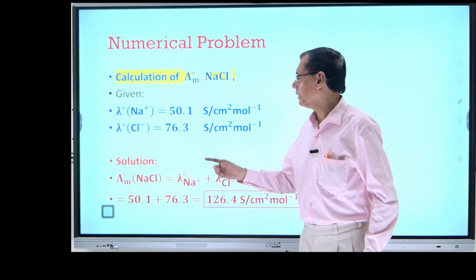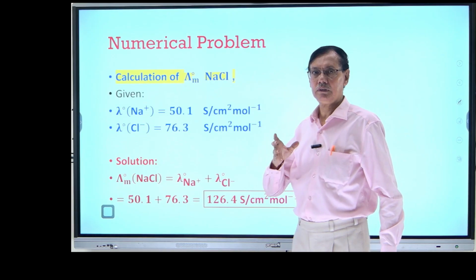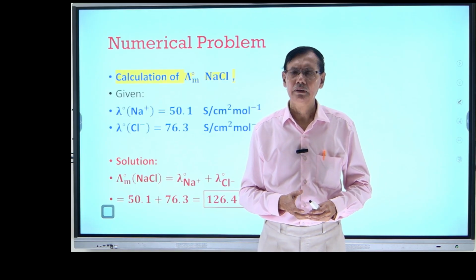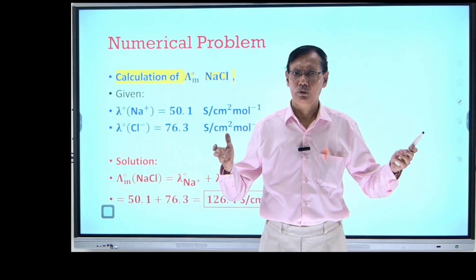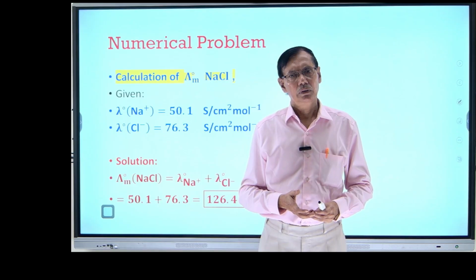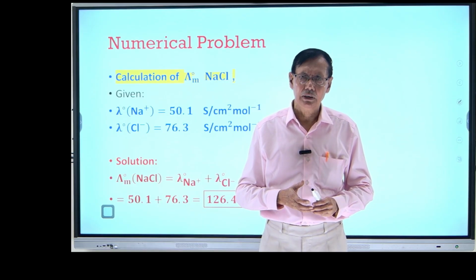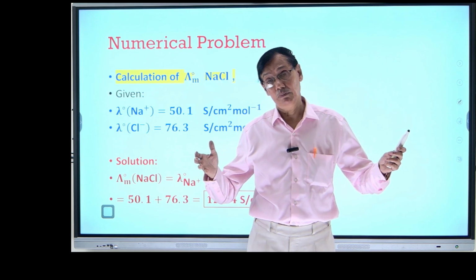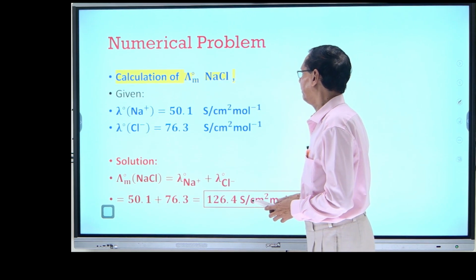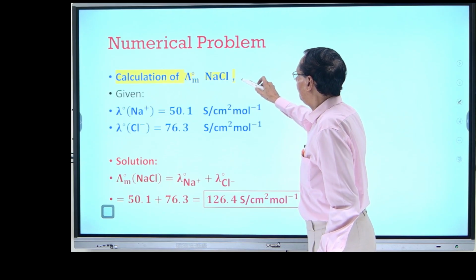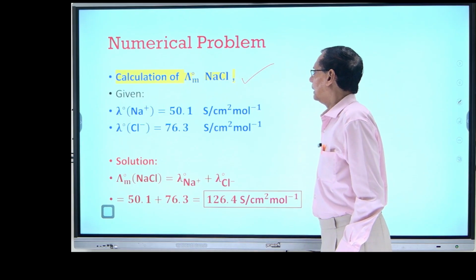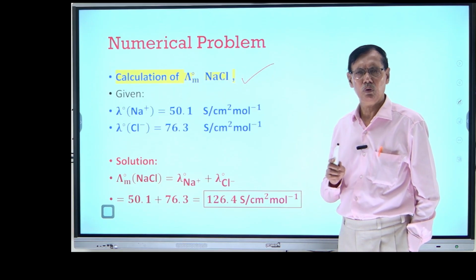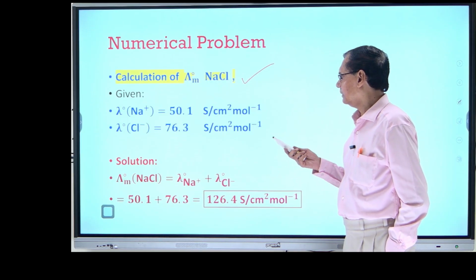It is very simple. Now I am giving one example, and I suggest all students, a large number of good books are available in the library, and there is a book, Physical Chemistry Through Problems by Dogra and Dogra. There are a large number of numerical problems related to the Kohlrausch law. You should solve at least 5 numerical problems. Here I am giving one example: calculation of the molar conductance of sodium chloride at infinite dilution. It is simple, no complicated mathematics or science is involved.